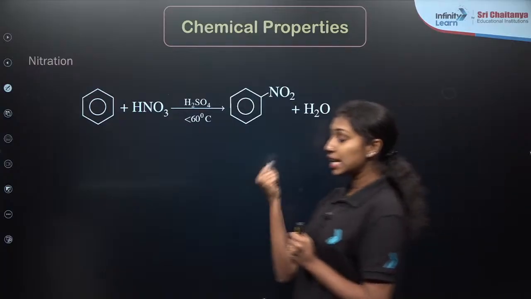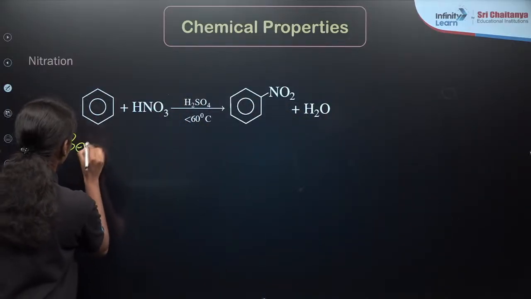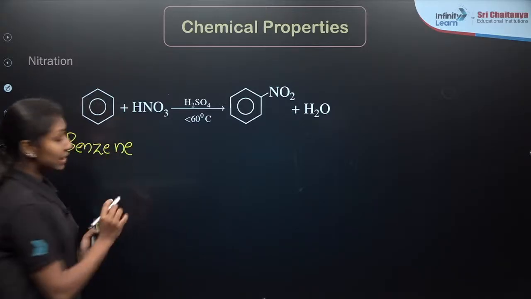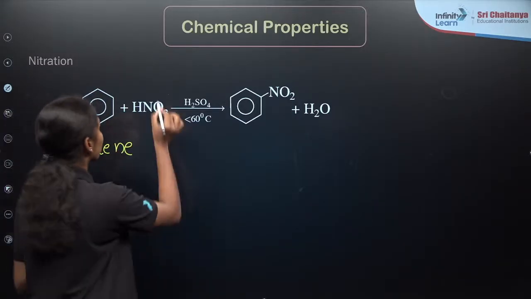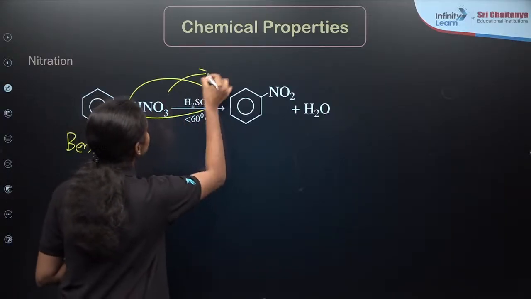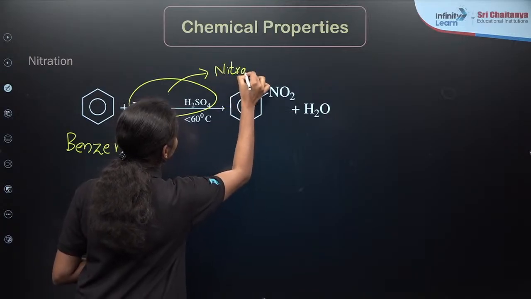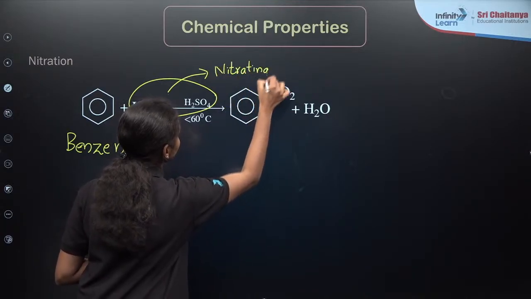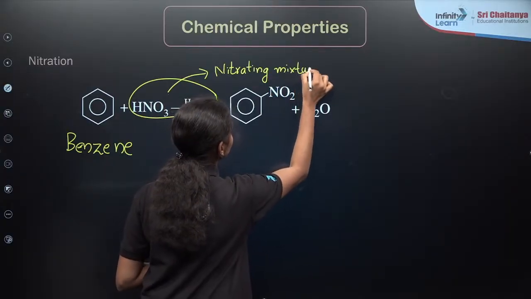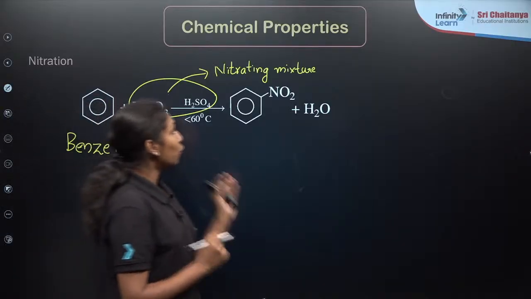So for example, if you are taking benzene as the reactant here, this is our compound. It will react with nitrating mixture, which means the mixture of HNO3 and H2SO4. The mixture of nitric acid and sulfuric acid is known as nitrating mixture. At a temperature of less than 60 degrees Celsius, you will get a product like that.